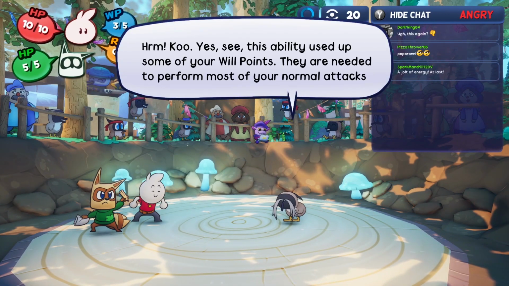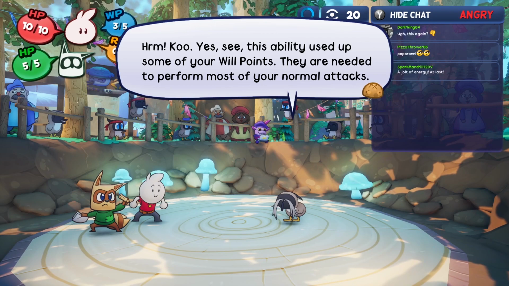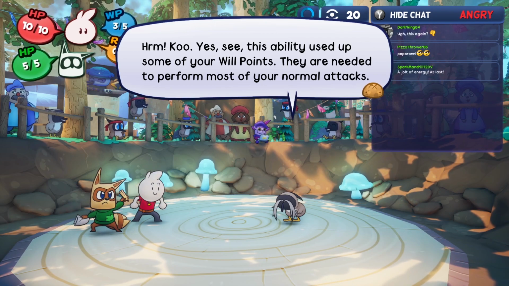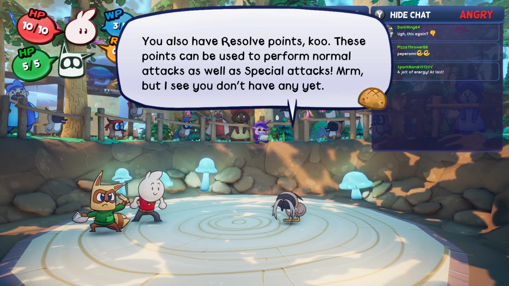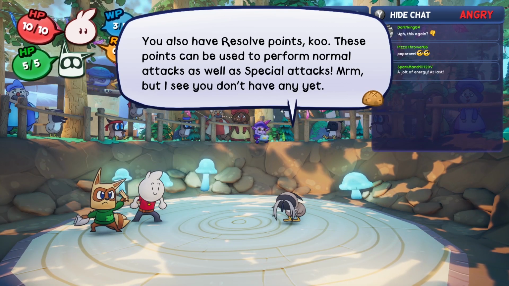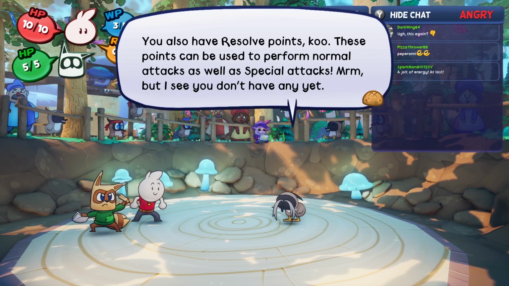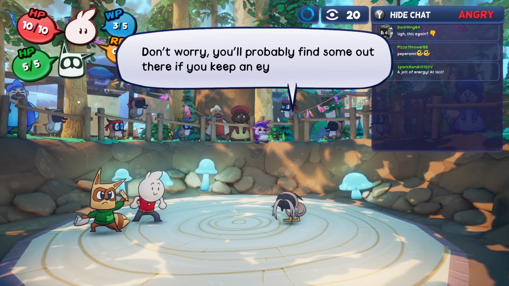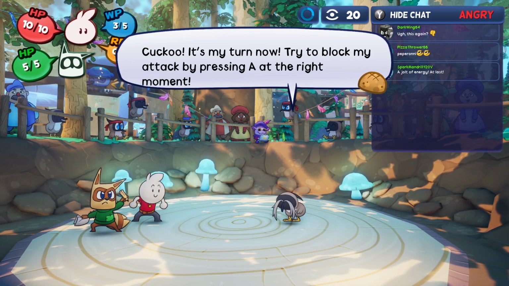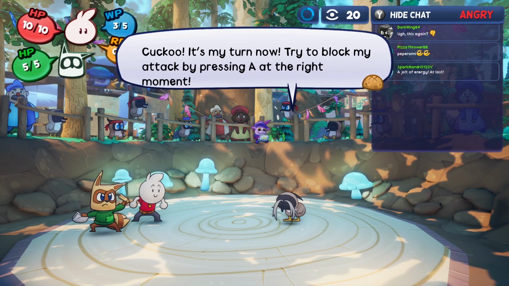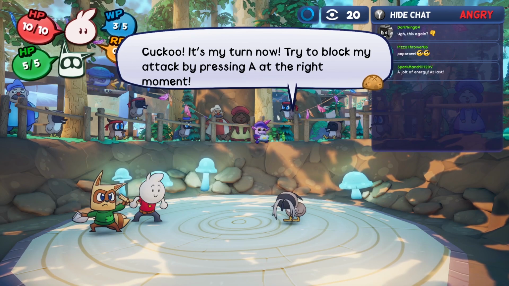Yes, see, this ability used up some of your will points. They are needed to perform most of your normal attacks. You also have resolve points. These points can be used to perform normal attacks as well as special attacks, but I see you don't have any yet. Don't worry, you'll probably find some out there if you keep an eye out. And also, just on the top of the screen, you can kind of see some flickering going on. Just something to note.